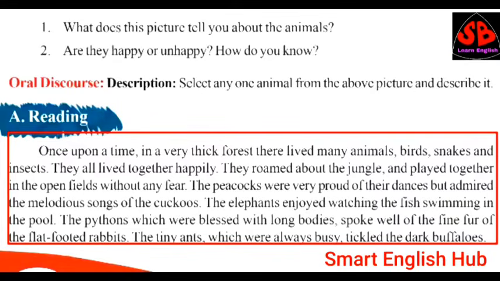The peacocks were very proud of their dances but admired the melodious songs of the cuckoos. Here, though the peacocks were very proud of their dances, they admired. Here, admired means they praised the songs of the cuckoos. Melodious songs. Here, melodious means pleasant sounding, pleasant, tuneful songs of cuckoos. The peacocks here praised the songs of the cuckoos.